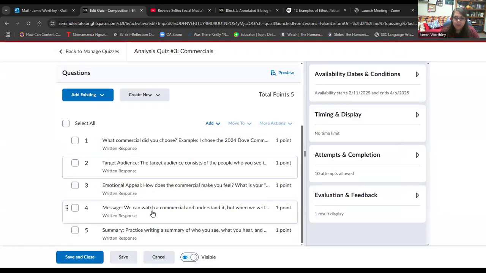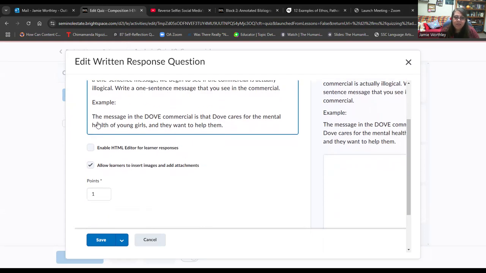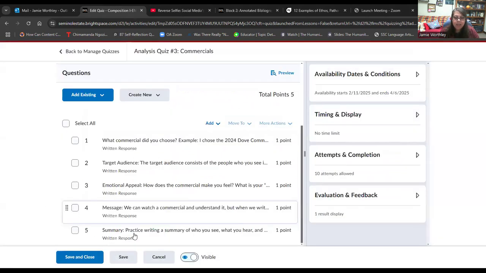So again, it's very simple. And then a message. What message is the commercial saying? We can watch a commercial and understand it, but when we write a one-sentence message, we begin to see if the commercial is actually illogical. Write a one-sentence message that you see in the commercial. The message in the Dove commercial is that Dove cares for the mental health of young girls and they want to help them. Simple message, right? And then we want to get into the summary.